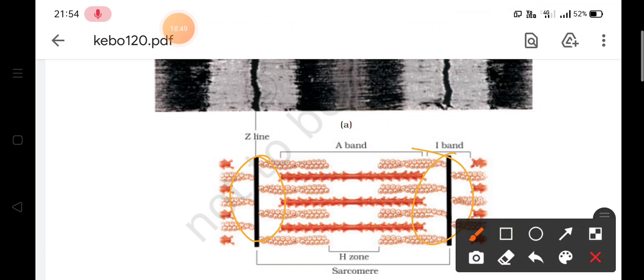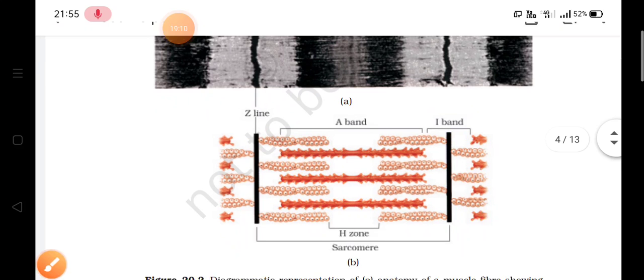These are the Z lines, and what these Z lines are doing, they are bisecting this I band. Here also this Z line is bisecting this I band. Now thick filament. This thick filament means A band, and it has a line that is called the M line. So between these two, it is called the M line.